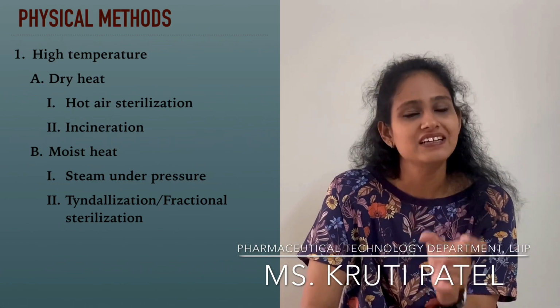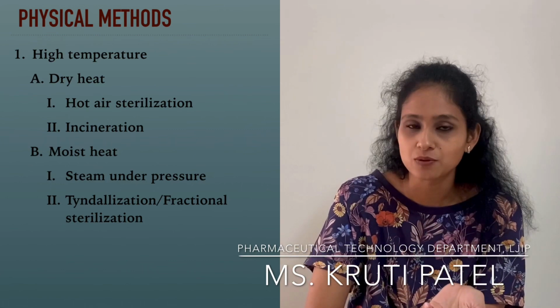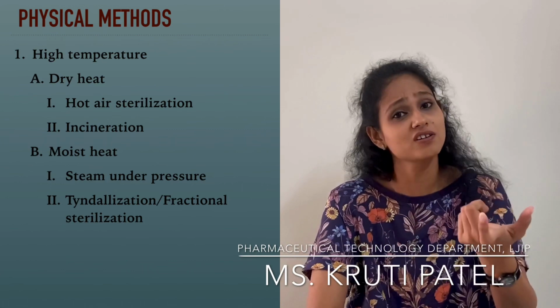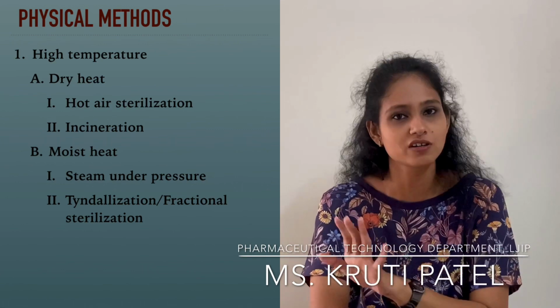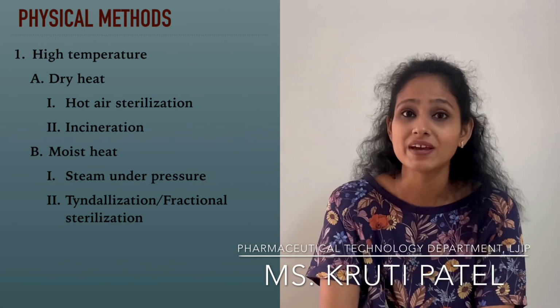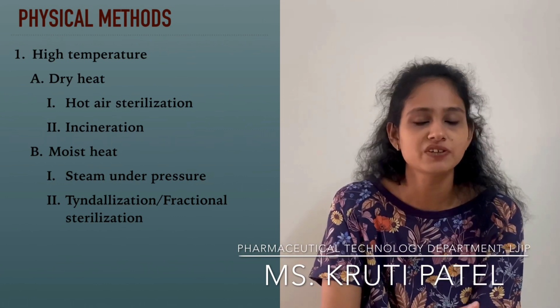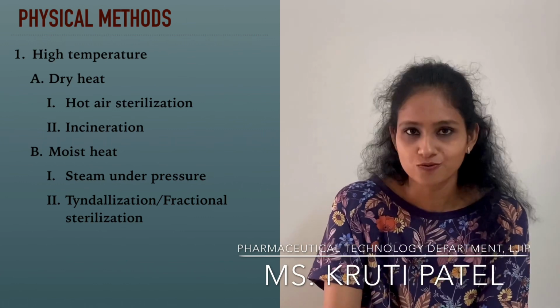So at 80 to 100 degrees Celsius, you cannot kill all microorganisms at once. So on the first day, the prone microorganisms will be killed. The rest of the microorganisms will be converted into spore form. As I said, it is a dormant state. The conditions are unfavorable, so they will be converted into spore form.